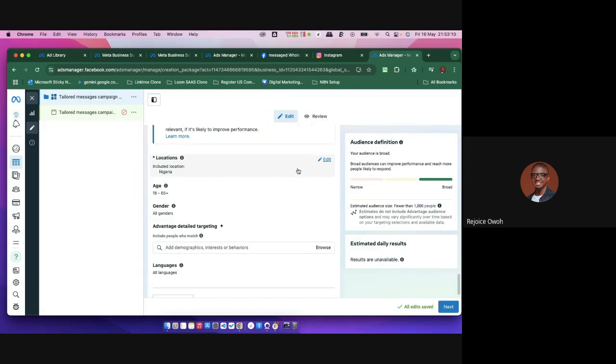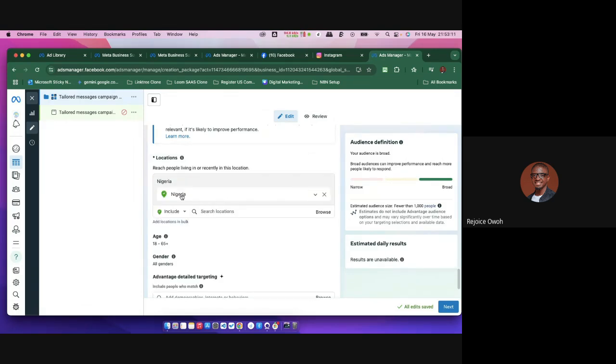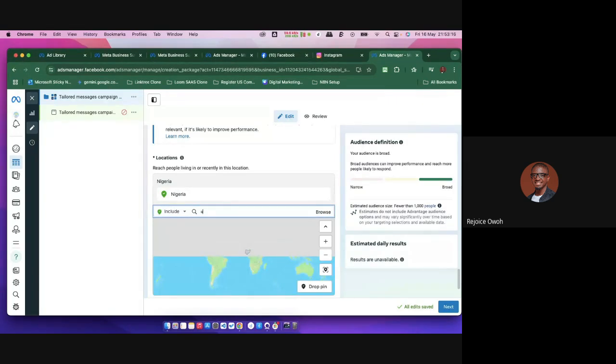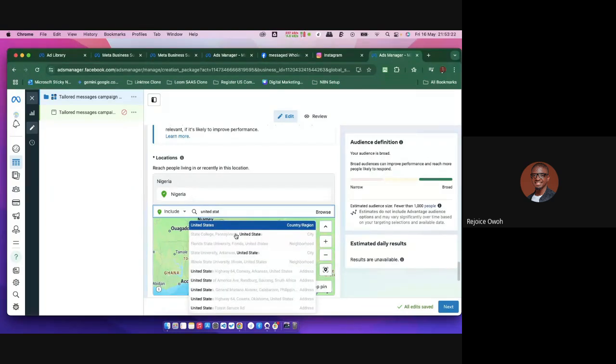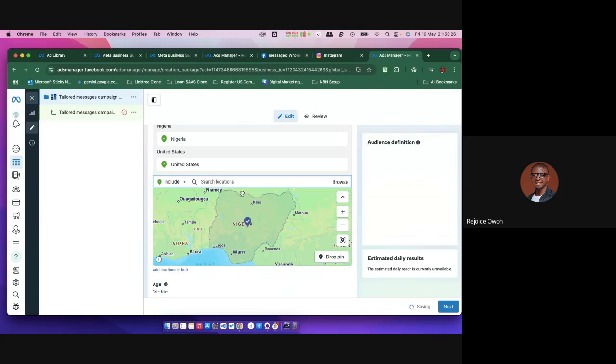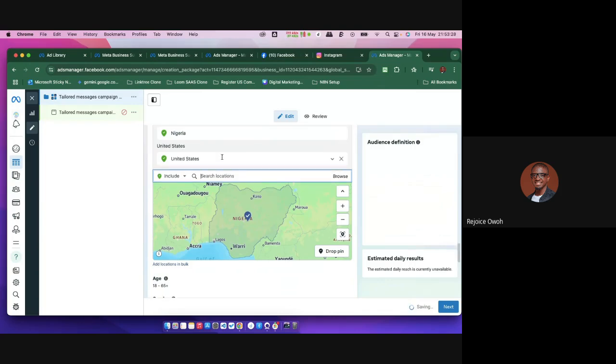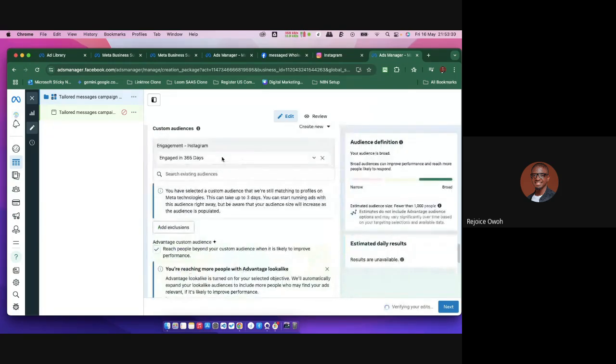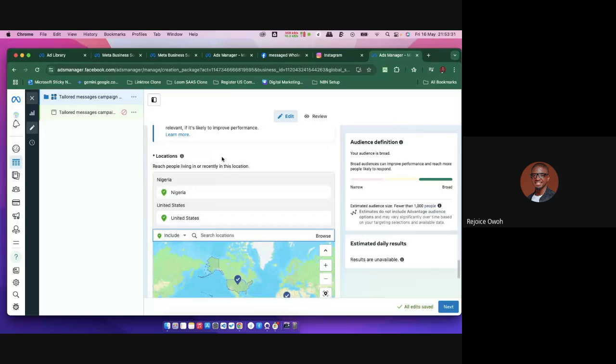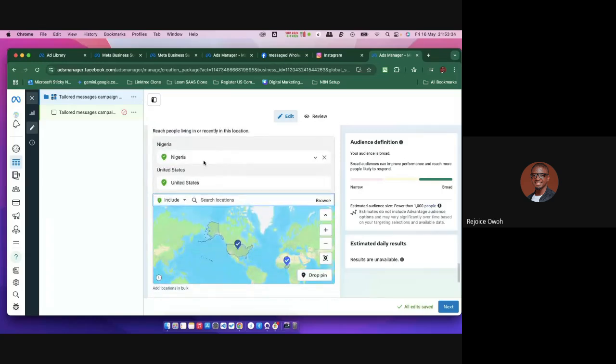Location. For some of you that want to target somewhere like maybe the US for ads, you can say, okay, I want to target the United States. You've got to know something, guys. When you're running to the US, you can't actually lead them to your WhatsApp from Nigeria or so. So you have to know that there are some restrictions on running to some EU countries, right?